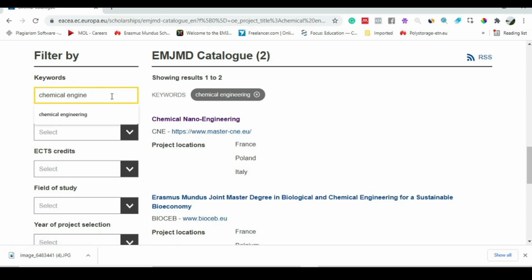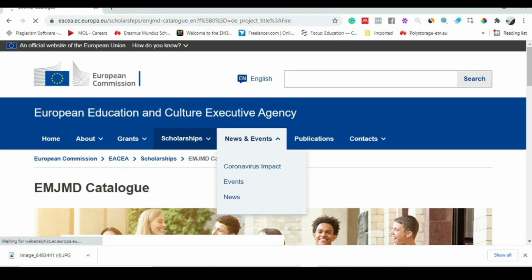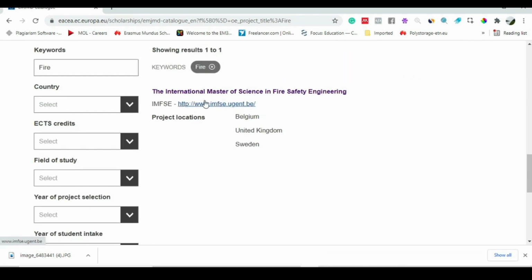For example, instead of chemical engineering, if I write fire, let's see if there are programs offered under fire safety regulations. Yes, there is one program, the International Master of Science in Fire Safety Engineering.